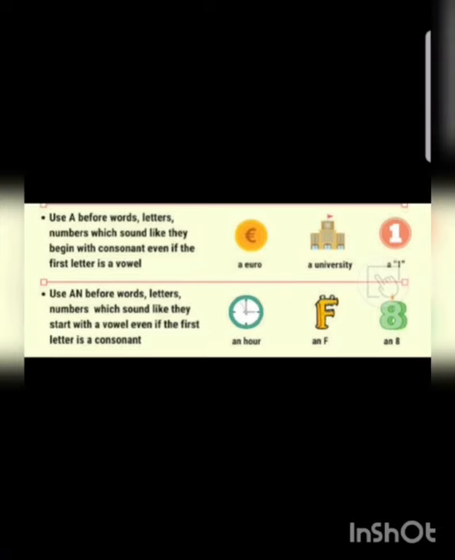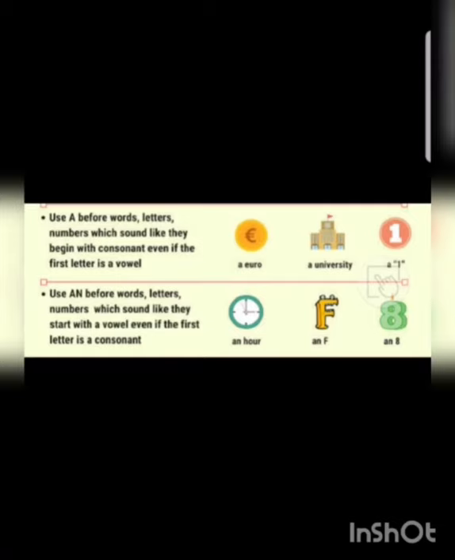For example, a euro. Here the first letter is a vowel but the sound is consonant. In the same way, university is giving a consonant sound, so that's why we are using a. In the same way, one is giving a consonant sound, that's why we are using a before one.